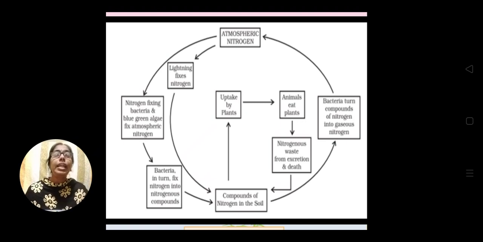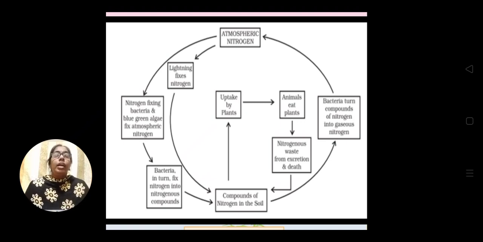When lightning takes place, some amount of nitrogen is fixed in the soil. Besides that, in industry also the nitrogen is collected from the atmosphere and converted into an inorganic compound for the preparation of fertilizers. So in that way also the plant can get the nitrogen.